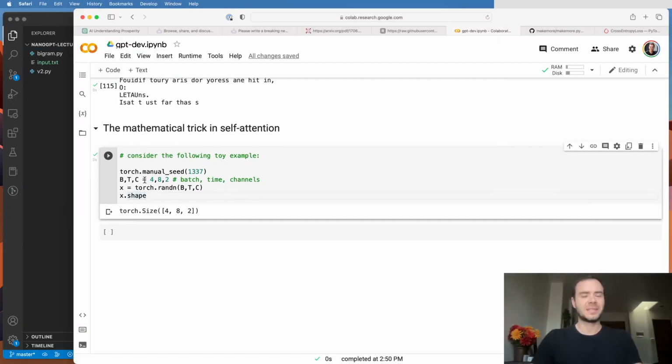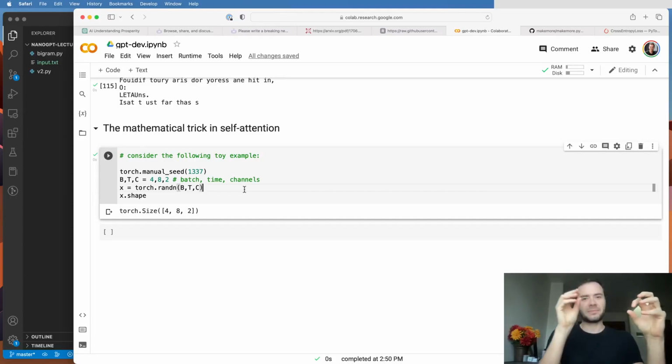So let's create a B by T by C, where B, T, and C are just 4, 8, and 2 in this toy example. These are basically channels: we have batches, we have the time component, and we have some information at each point in the sequence, C. Now, what we would like to do is have these tokens talk to each other. We have up to 8 tokens here in a batch, and these 8 tokens are currently not talking to each other. We'd like to couple them, and in particular, we want to couple them in a very specific way.